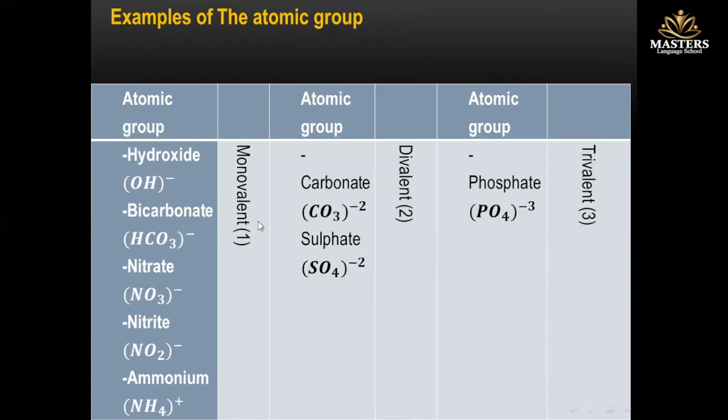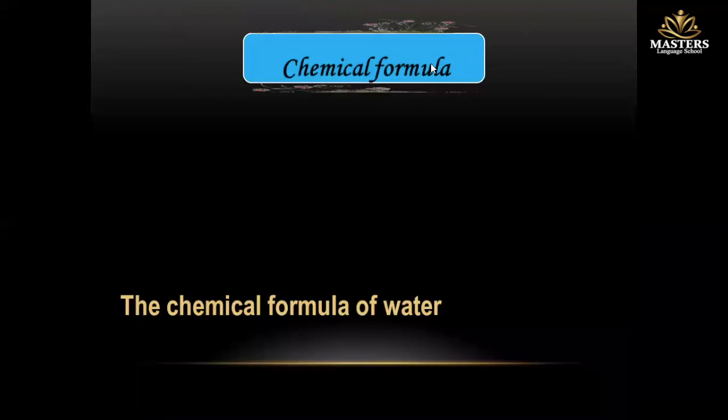And I said before that these atomic groups behave like one atom or one ion. Here, the atomic groups carbonate and sulfate are divalent, while phosphate is trivalent.